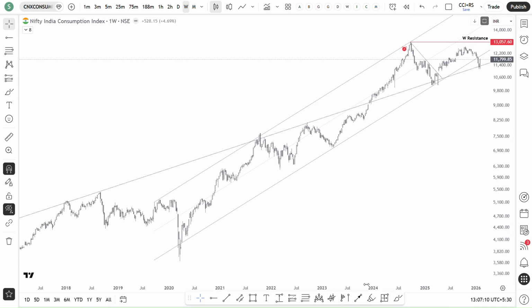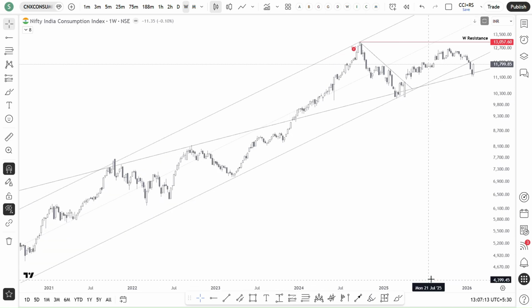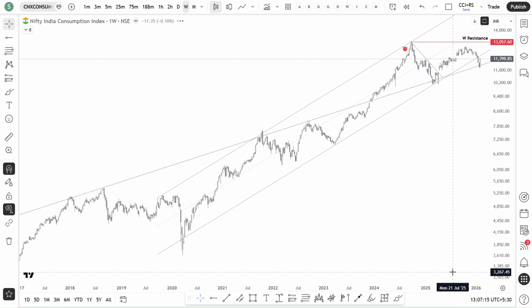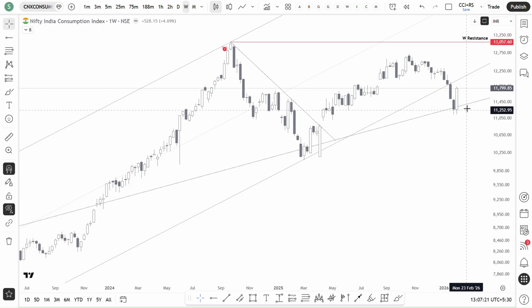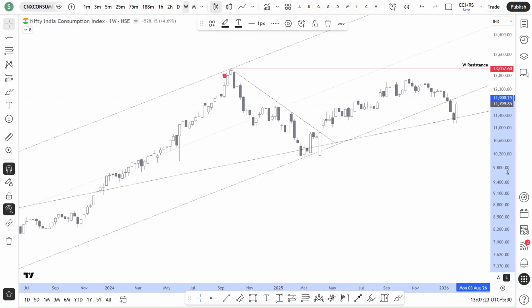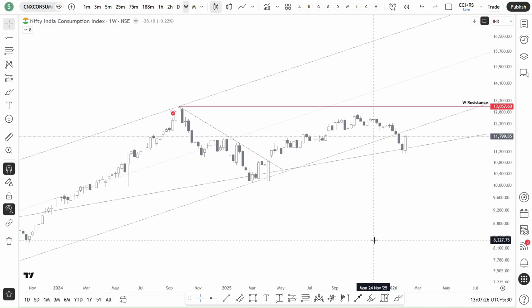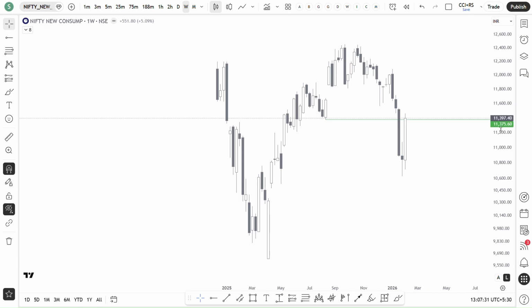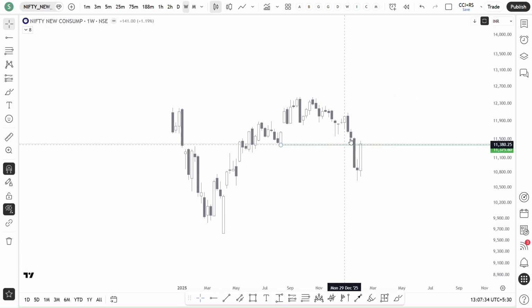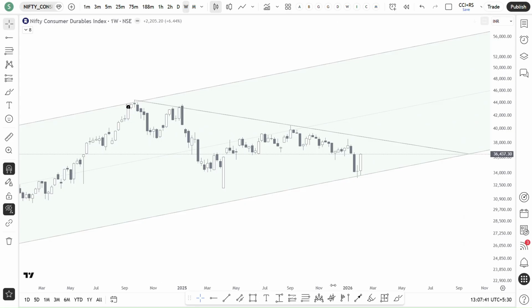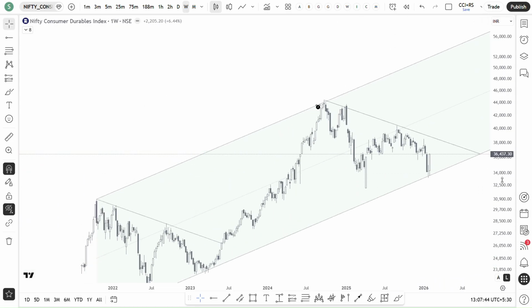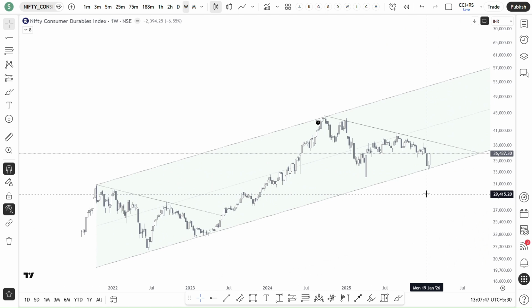it's already 15 minutes. I will wrap it up very fast in 5 minutes. So yeah, consumption is also doing very good. It is at the long-term support trend line. So if you see, it reverses from that location. So stocks from consumption index are also positive. So from thematic, this is the one index, consumption index. Apart from this, even new age consumption is also showing strength in the index. Then consumer durables.